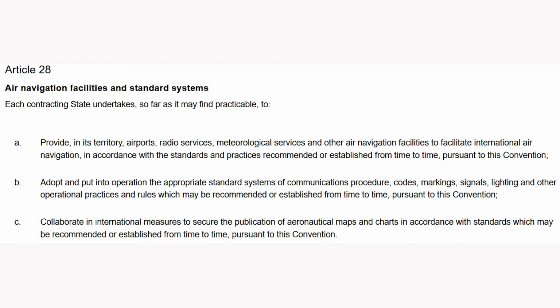Article 28. Air Navigation Facilities and Standard Systems. Each contracting state undertakes, so far as it may find practicable, to provide, in its territory, airports, radio services, meteorological services and other air navigation facilities to facilitate international air navigation, in accordance with the standards and practices recommended or established from time to time, pursuant to this convention.